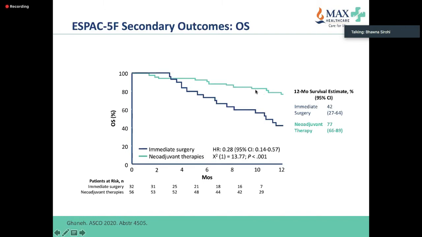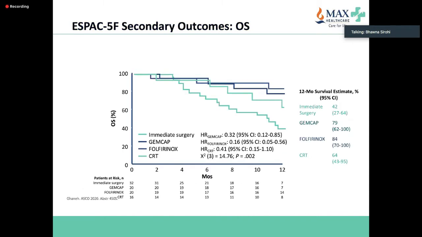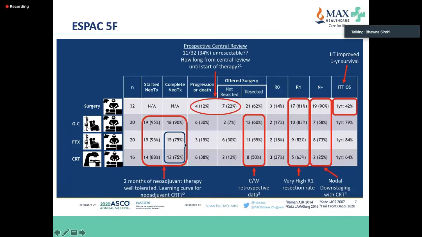Overall survival was one of the secondary outcomes, but I think it is very important that among patients who had immediate surgery, the 1-year survival was 42% versus 72%. So you can easily see that the curve for neoadjuvant therapy is higher up compared to those with upfront surgery. The bottom curve is for upfront surgery, and these three are for the three strategies for neoadjuvant therapy. So again, this is a summary slide which was presented with Dr.